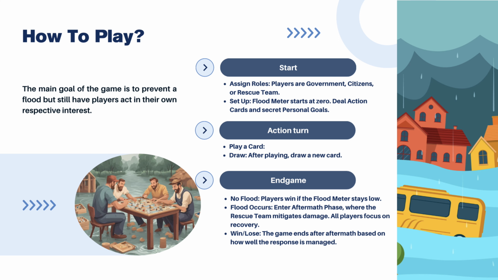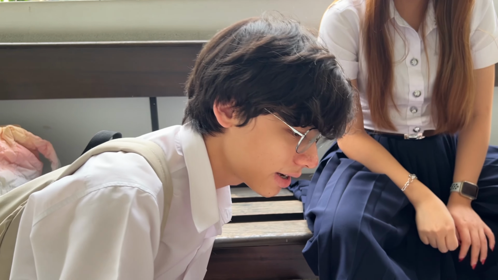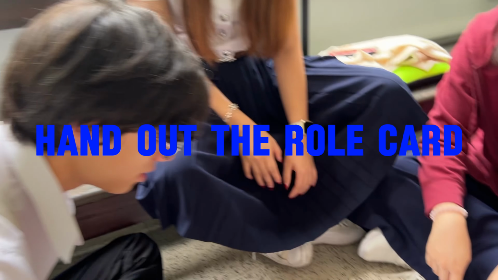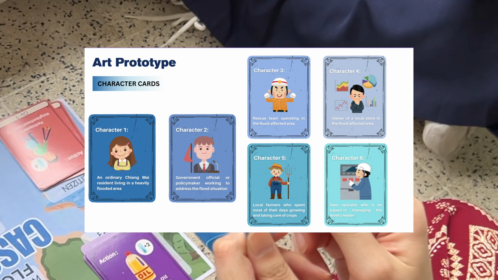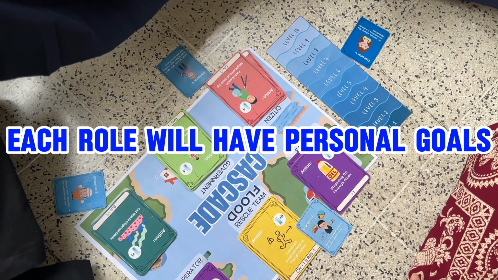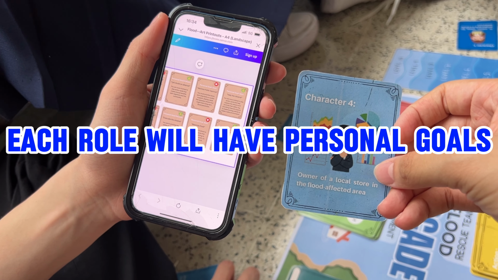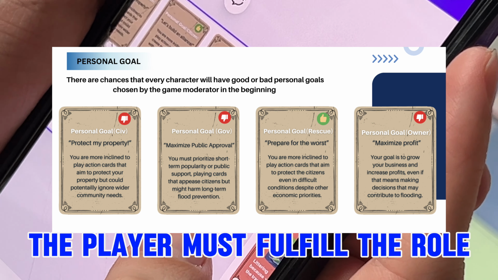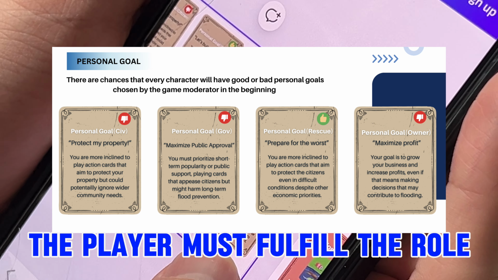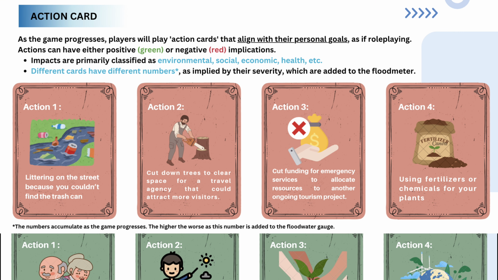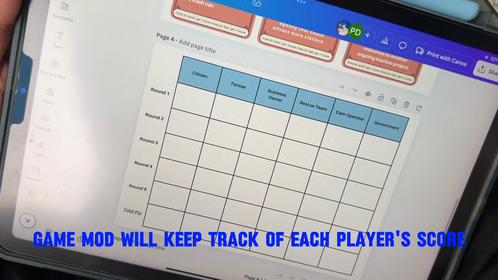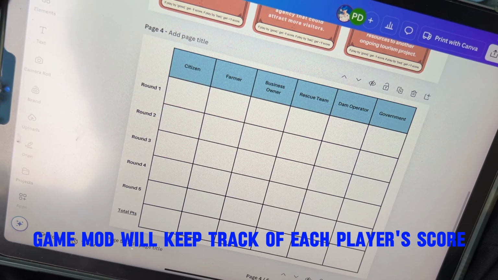Next up, we'll be continuing with how to play. Firstly, the mod must hand out the role cards. These roles include civilian, government, rescue team, business owner, farmers, and dam operators. Each role will have personal cards that are either good or bad, and the player must play according to their role. Action cards: each role will have their distinct action card that separates by color. Then the game mod will keep track of each player's score.